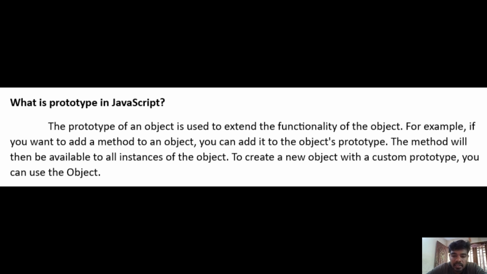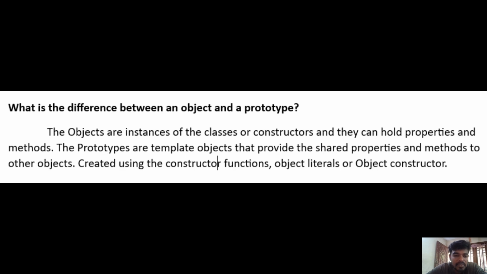Then he may ask the other question, like, what is the difference between an object and a prototype? So that also you have to answer. First of all, you should know what an object is. I think you might be knowing, but anyway I am telling it. An object means it's an instance of a class. Objects are instances of a class. But prototypes, we can say, are template objects that can be used to share properties and methods to other objects.